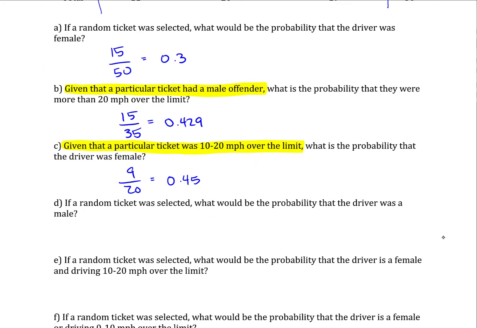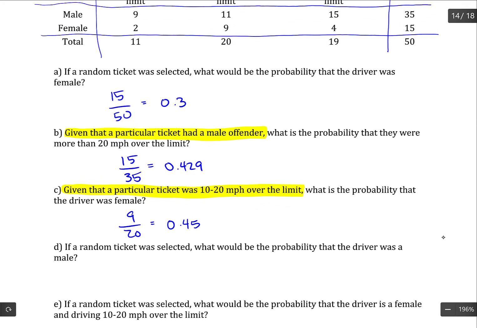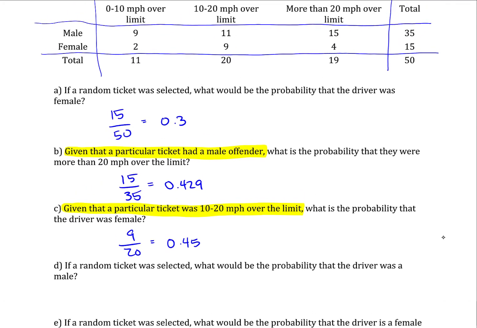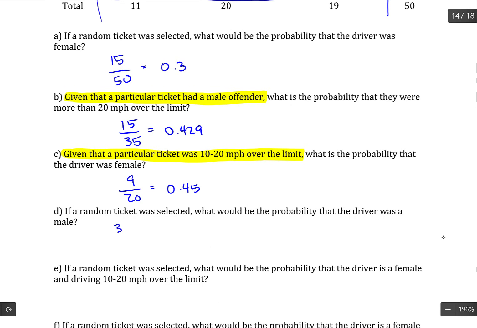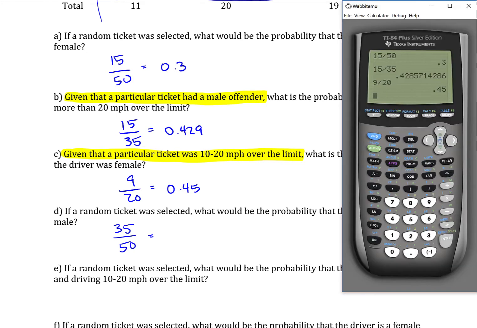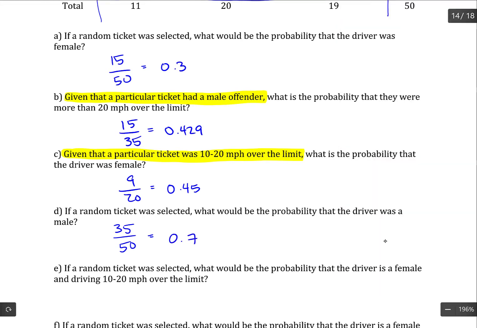If a random ticket was selected, what would be the probability that a driver was a male? So we're selecting out of the entire group now, and there are 35 males and 50 total. So 35 over 50, that's 0.7.